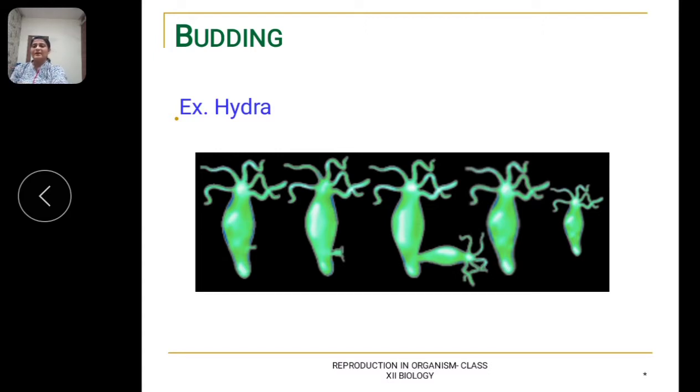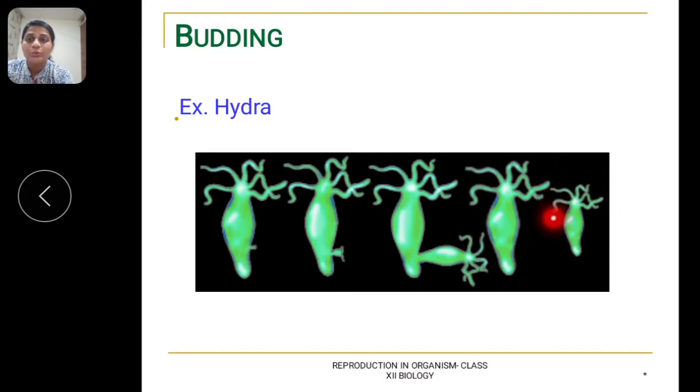So this diagram shows the same thing. This is the parental hydra. It produces a small outgrowth. Can you see here? Small outgrowth. It is called a bud. The outgrowth increases in size. It becomes mature, that is, it produces all the parts of the body, and once it gets mature, it gets detached or separated from the parent body, and then it lives its individual life.